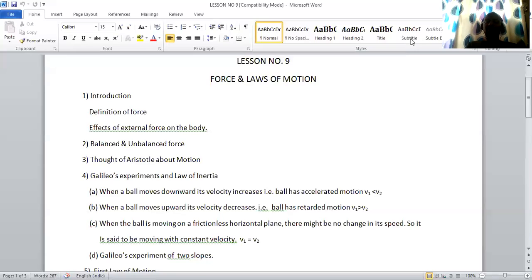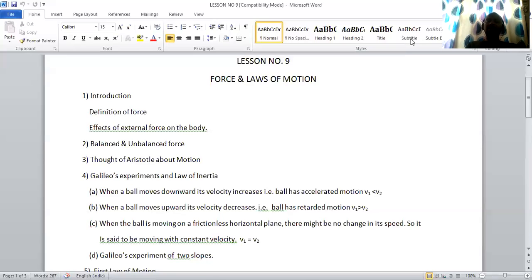There are different effects of external force on the body. First, shape of the body changes. Just to understand this point, place a ball between two palms and apply pressure on it. You are able to see the shape of the ball changes. Second, position of the body changes. Suppose a book is placed on the table, which is stationary. As you apply force on it, you are able to see that the position of the book changes.